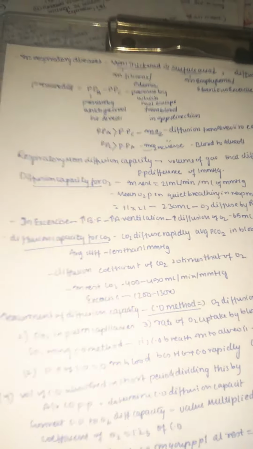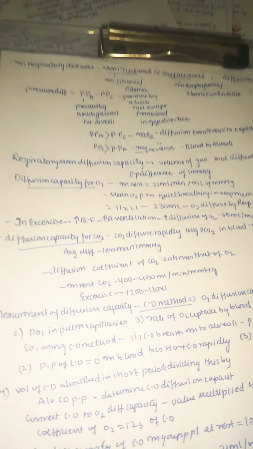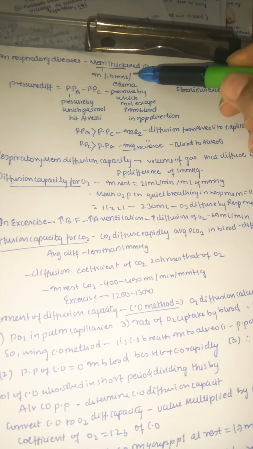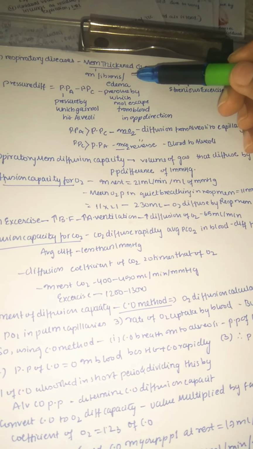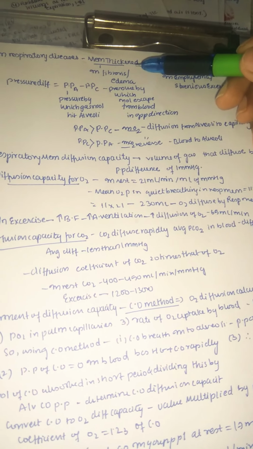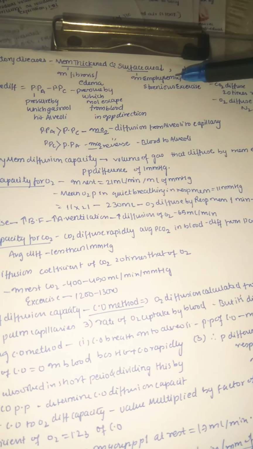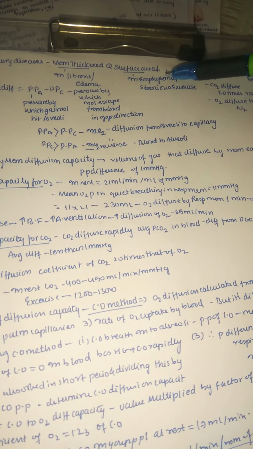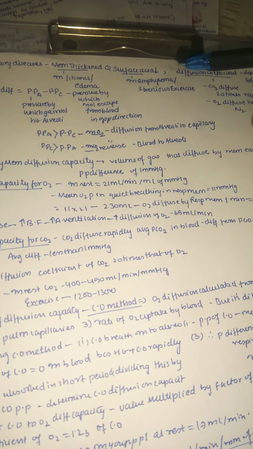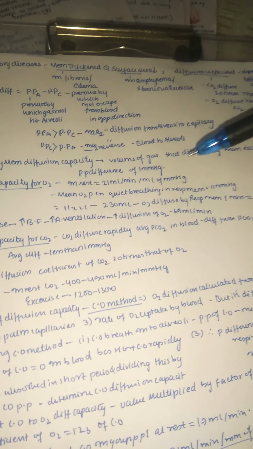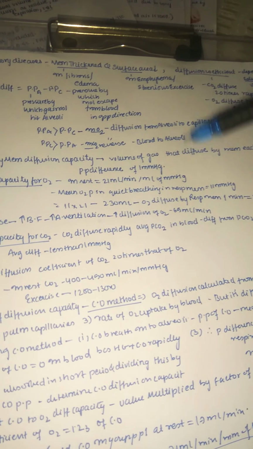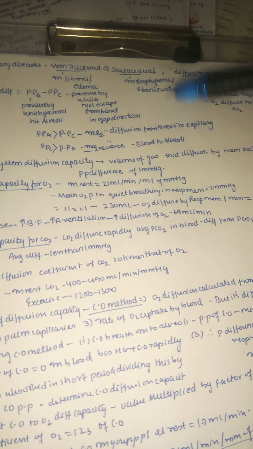So in pathology, in respiratory diseases, mainly the membrane will get thickened, especially in fibrosis or edema. If the membrane is thickened, it is hard for the oxygen to come from the alveolar side to the capillary side. And the surface area decreases, mainly in emphysema, in acute smokers, and also in strenuous exercise. Whenever a person is in very high exercise, their surface area may also decrease. So these are all the pathology.